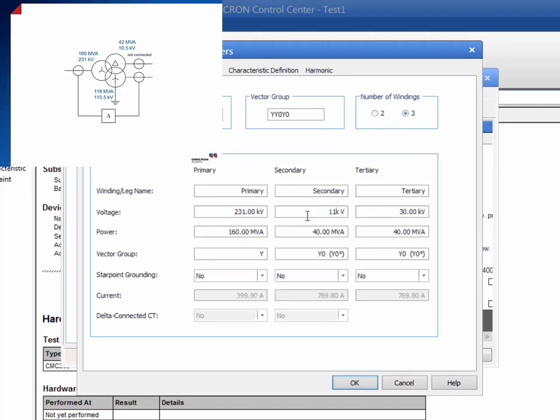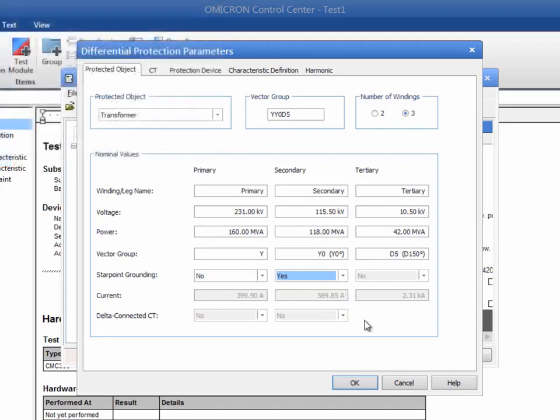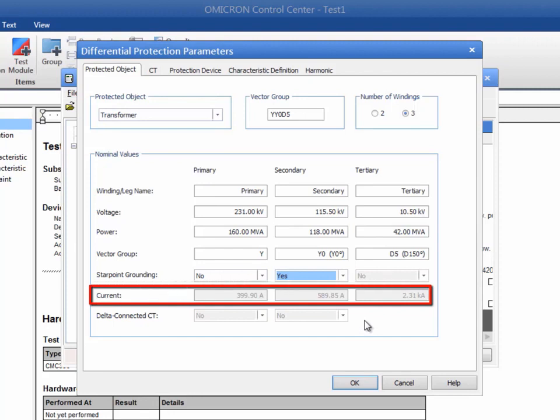In our example, the vector group is YYnd5, so the star point of the secondary winding is grounded. The nominal currents are calculated automatically from the power and the voltage values.